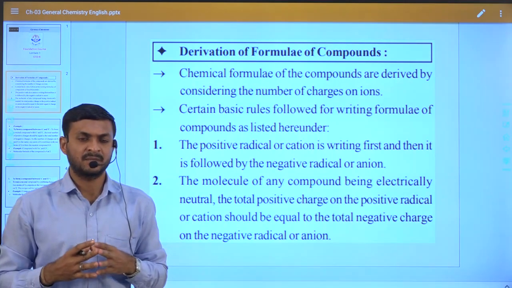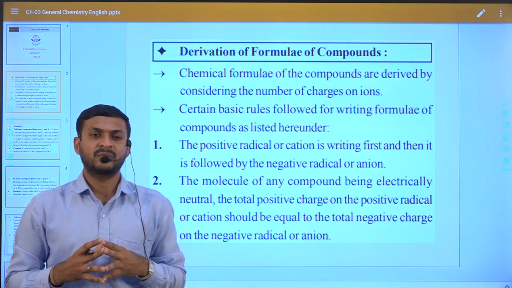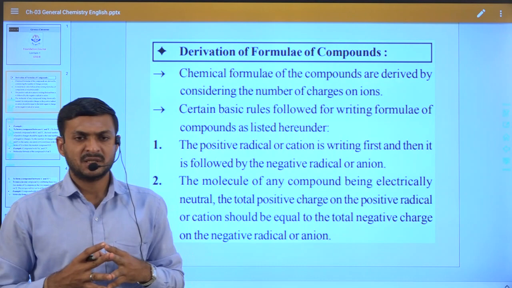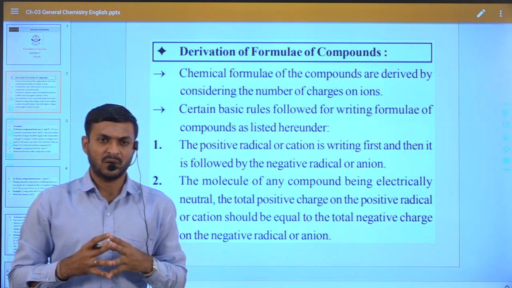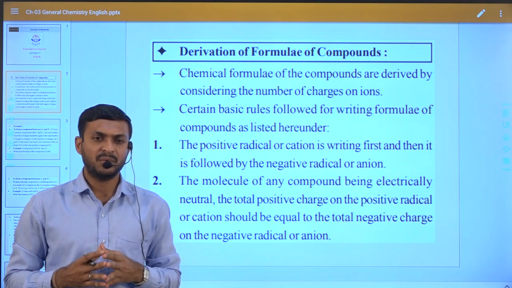For that purpose, we have to follow two different rules.